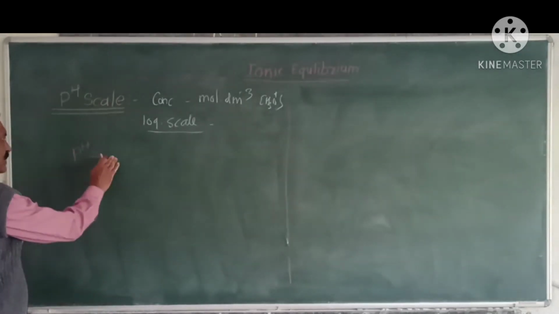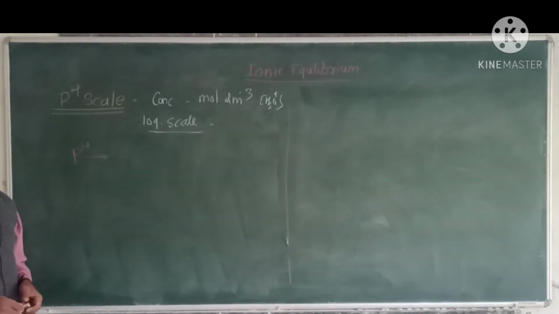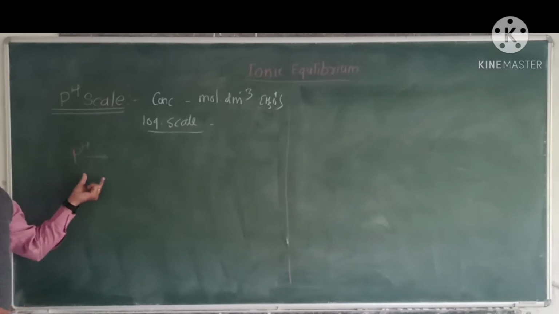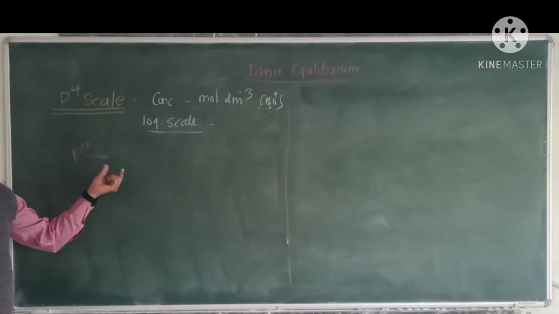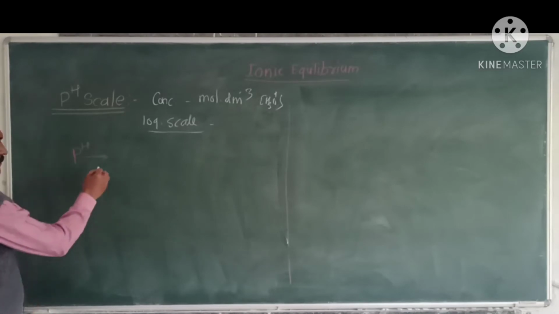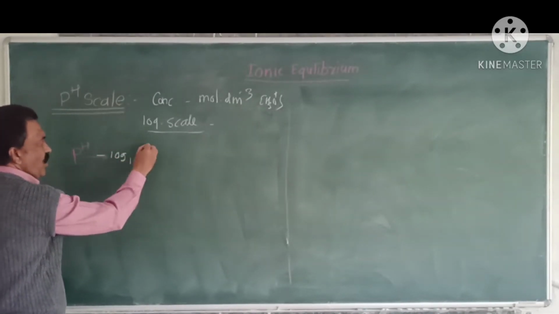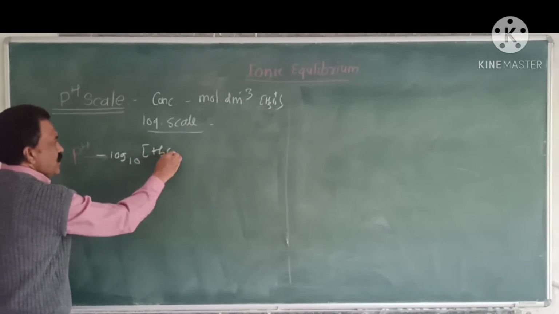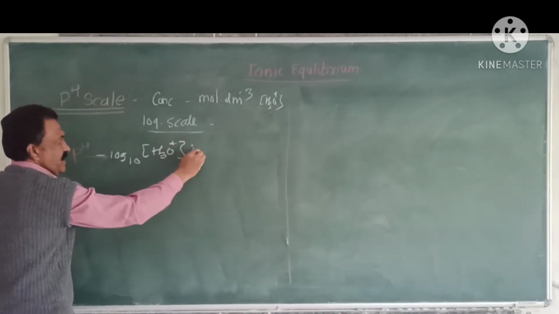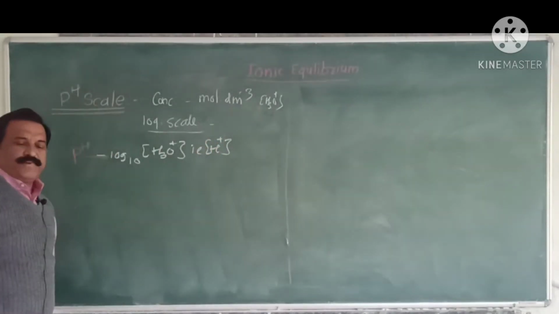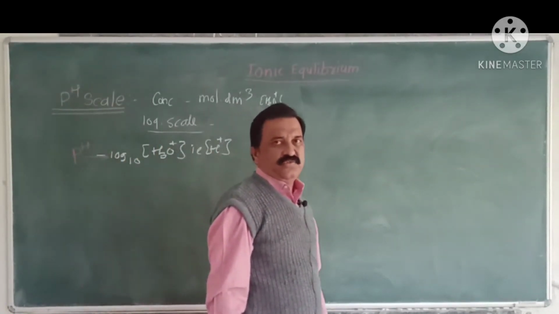This pH can be defined as the negative log to the base 10 of H3O plus, that is H plus ion concentration, present in an aqueous solution.